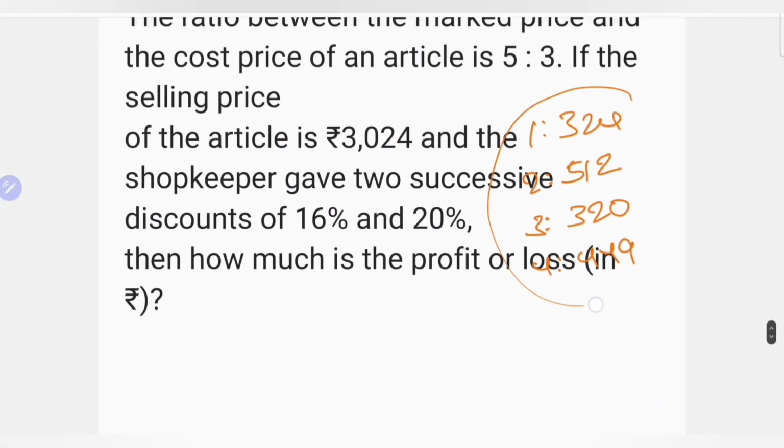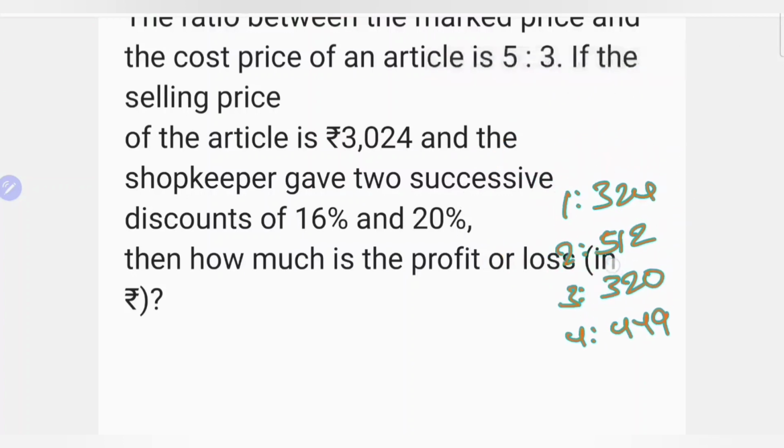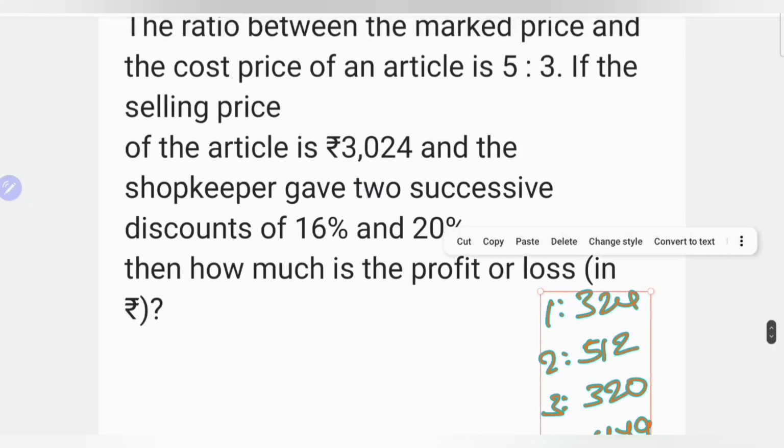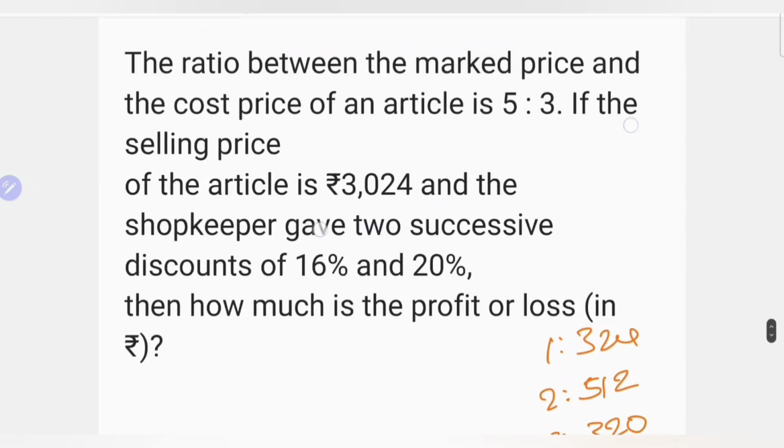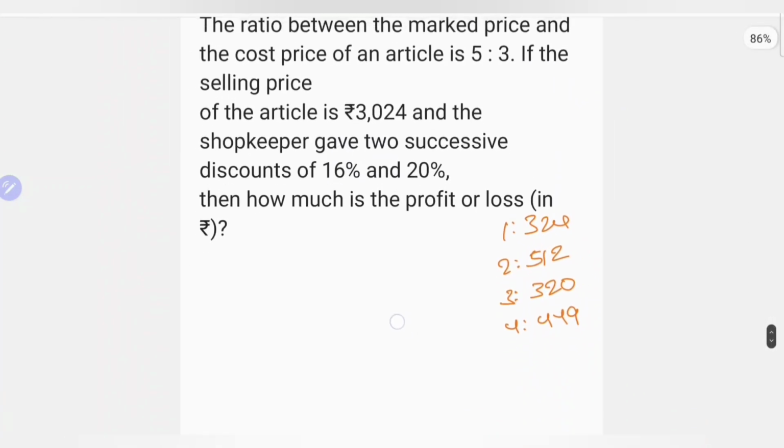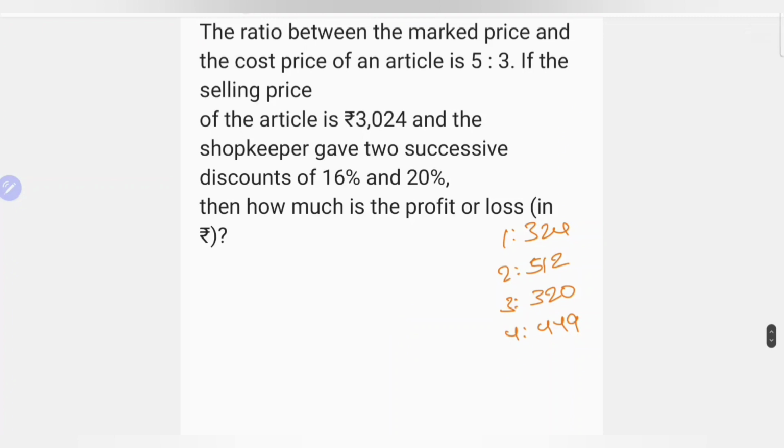Here also, one important question is there. The ratio between the market price and cost price is 5:3. If the selling price is this one and there are 2 successive discounts, what is the successive discount?